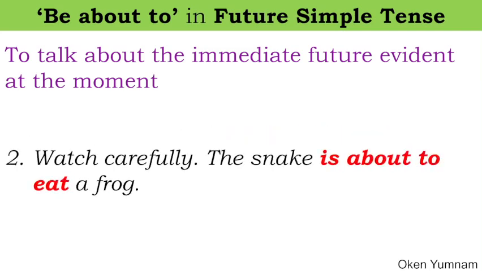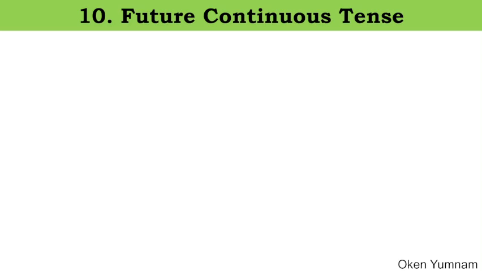Watch carefully. The snake is about to eat a frog. Yes, you have to watch it now because you will miss it, because the action is about to happen. So we use be about to.